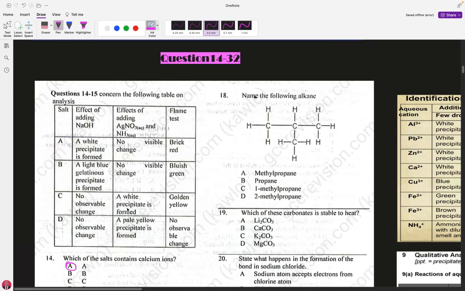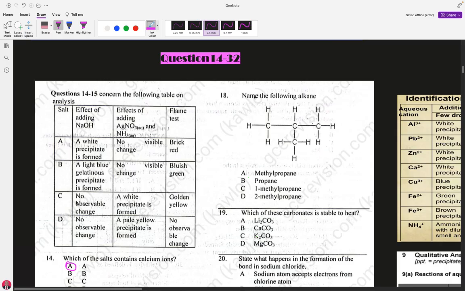Then the effect of adding silver nitrate: silver nitrate tests for any substance that contains chloride. With chloride ions, silver nitrate will form a white precipitate.